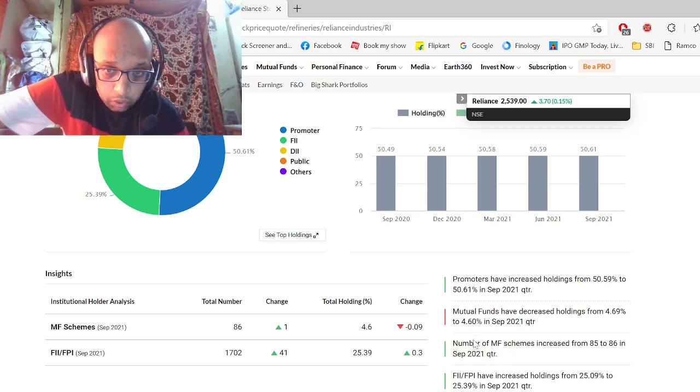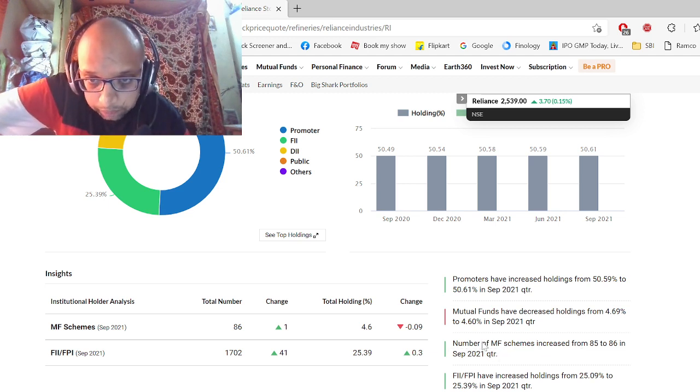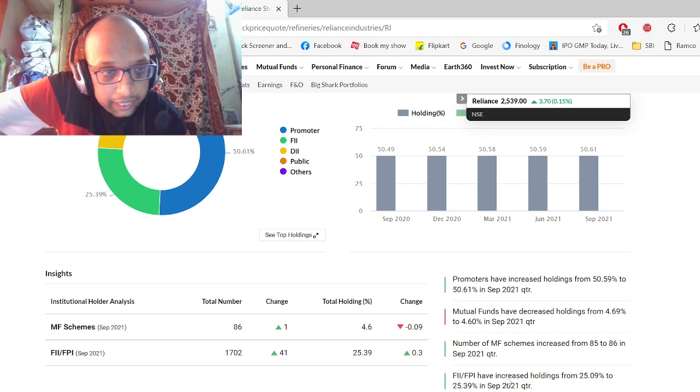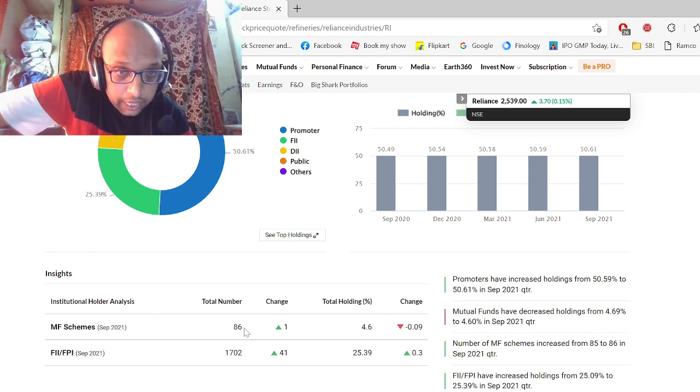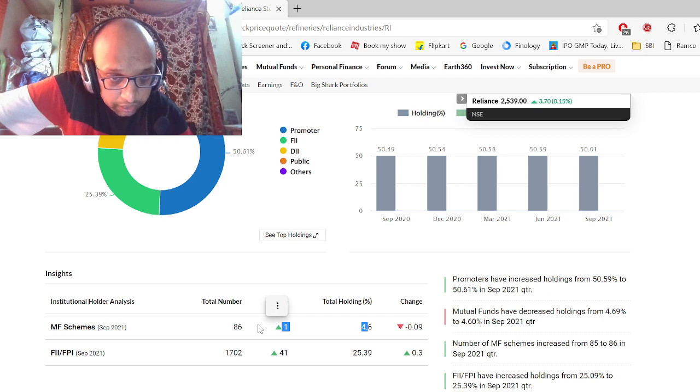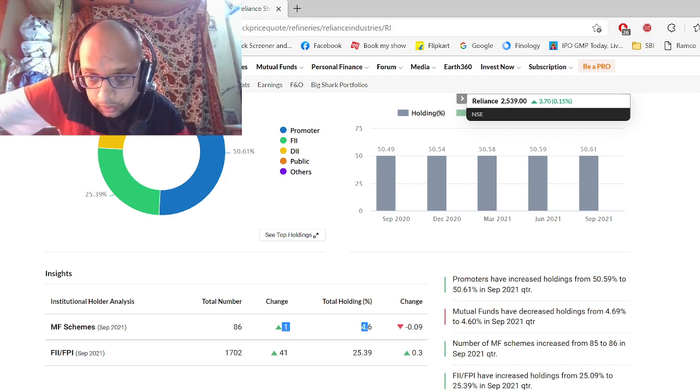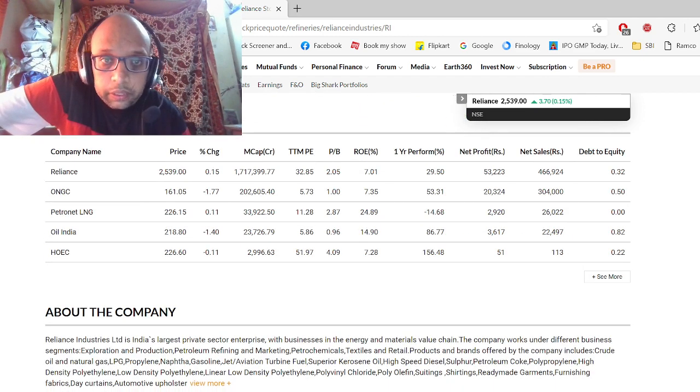If there are too many fluctuations, that means you have to research the company well. See, FIIs have also consistently maintained their holding. See, out of the many mutual funds which we have, 86 mutual funds are investing in Reliance. That's really a good sign. And that's it. This is what I wanted to tell everybody.